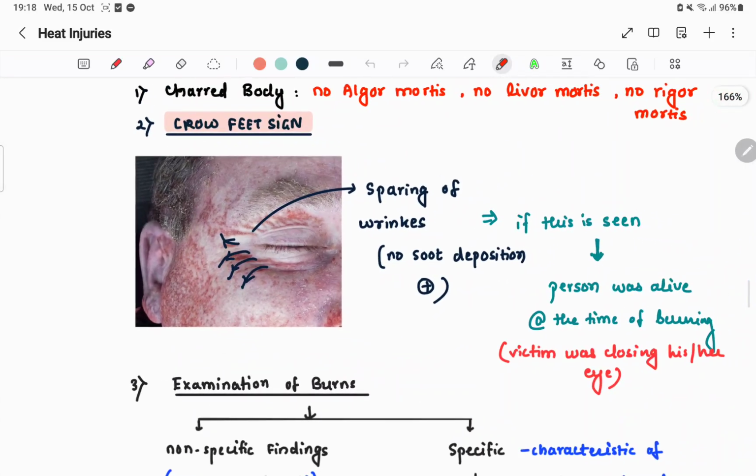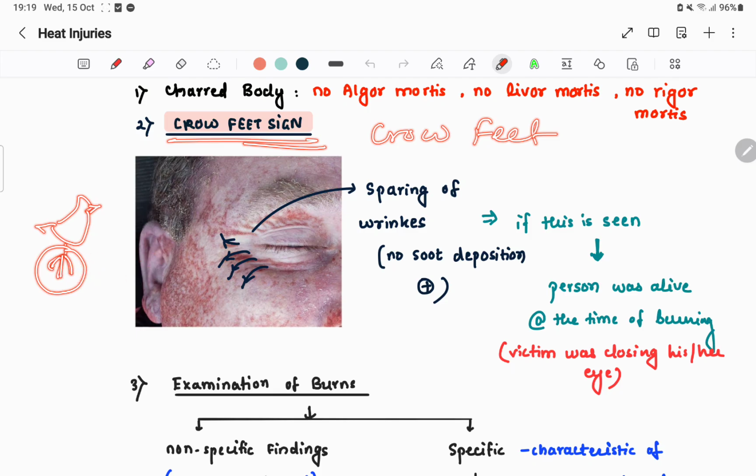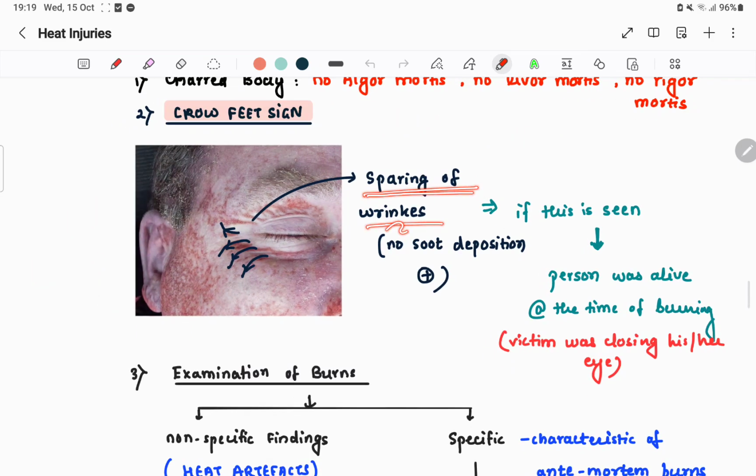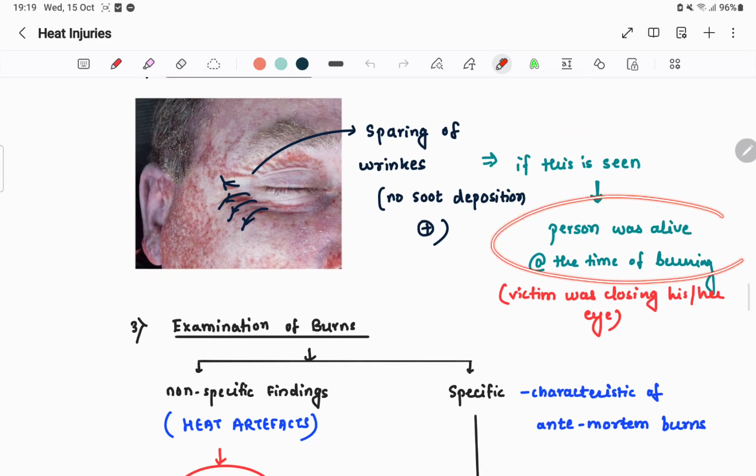Okay, we have a crow feet sign, like the feet of a crow. I must have drawn a crow. The feet is like this, right? Pardon my drawing. Look at this. There is sparing of wrinkles, with no soot deposition present. If this is seen, the person was alive at the time of burning and the victim was closing his or her eye.